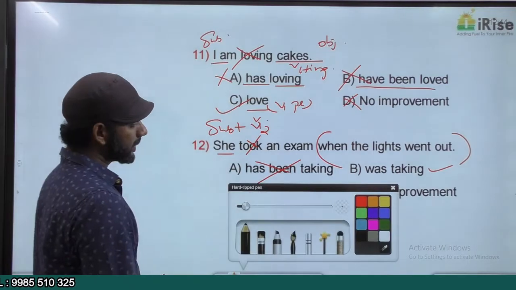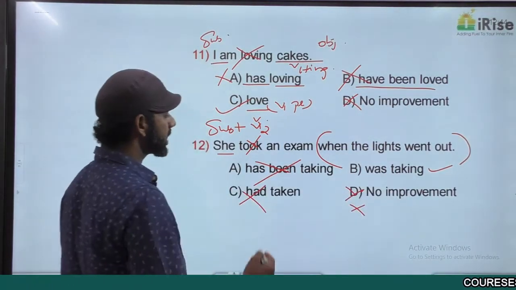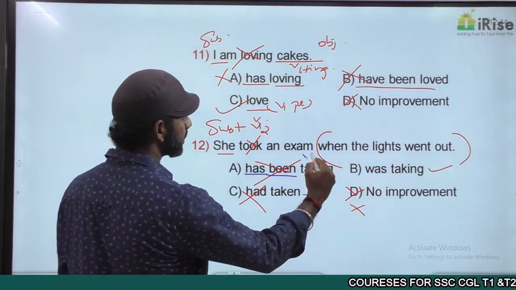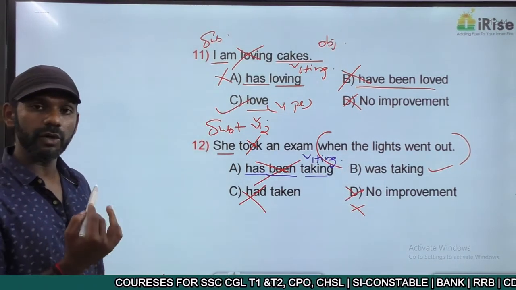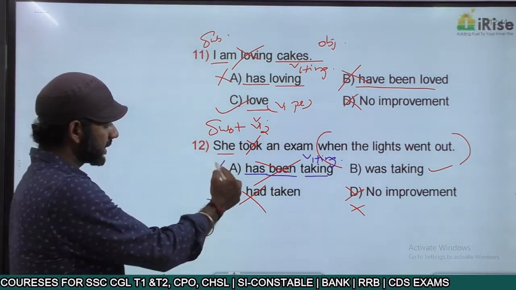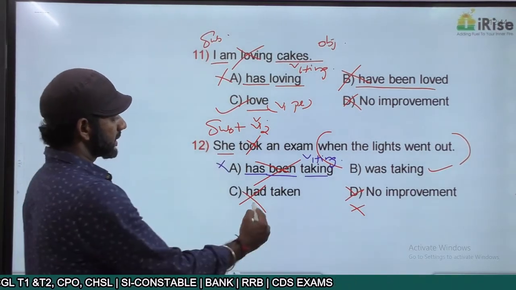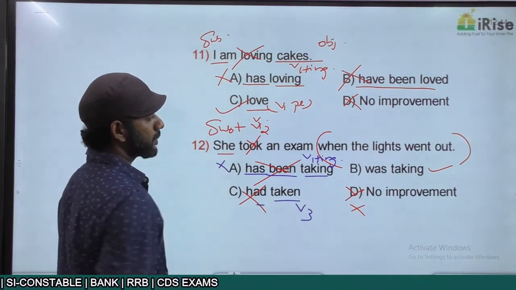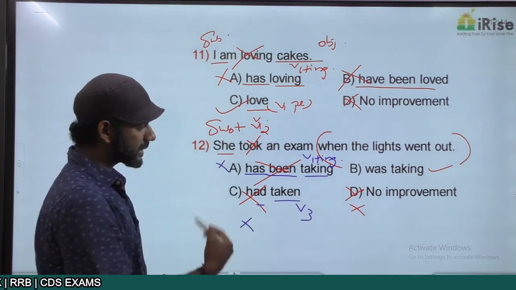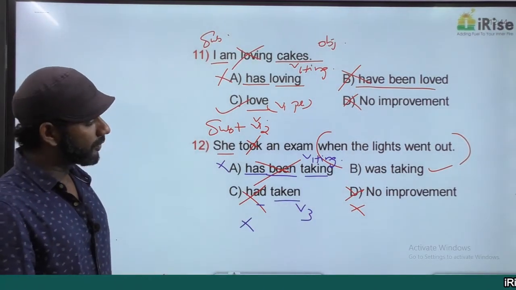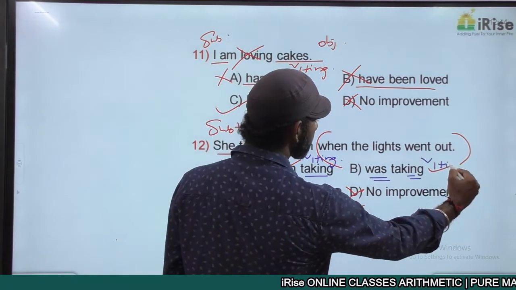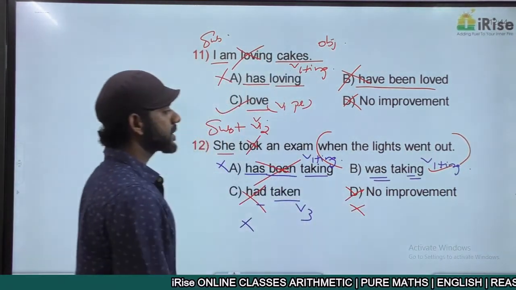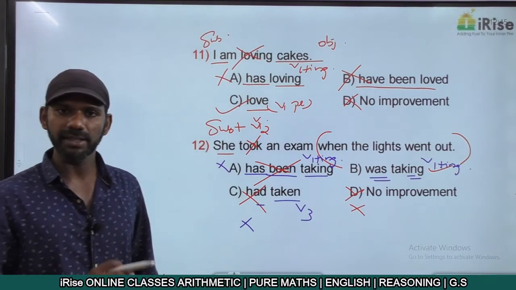Come to option A. Has been taking is has plus been plus V1 plus ing. Present perfect continuous. We want past continuous, eliminated. Had taken is had plus V3. Had plus V3 is past perfect, eliminated. Come to option B. Was taking is was plus V1 plus ing, and was plus V1 plus ing is past continuous.